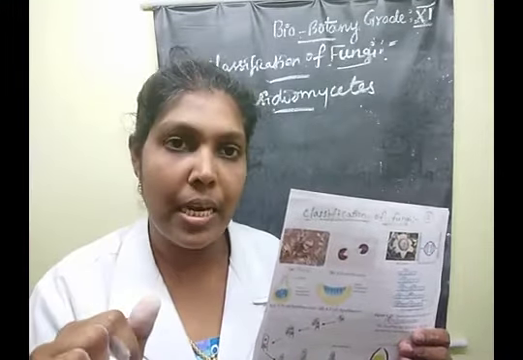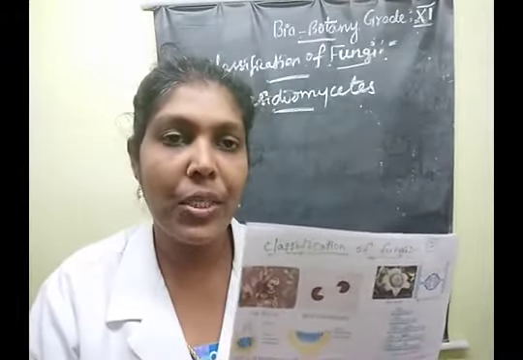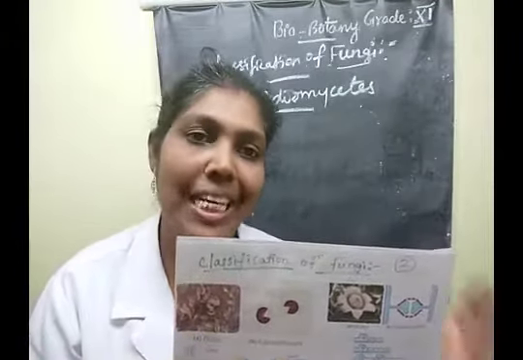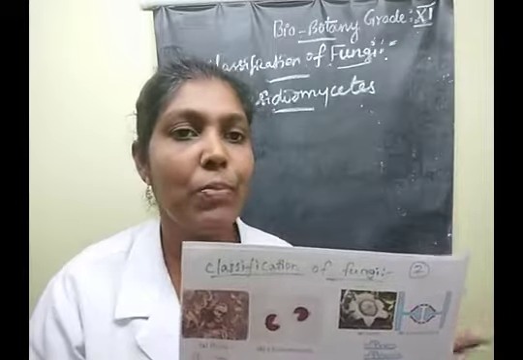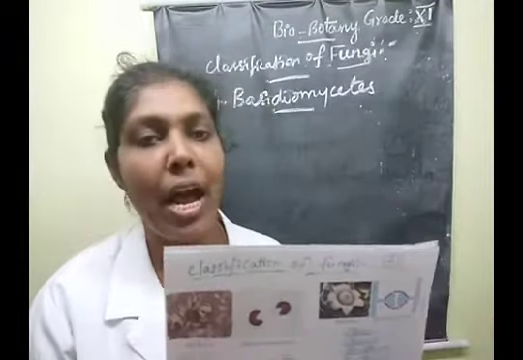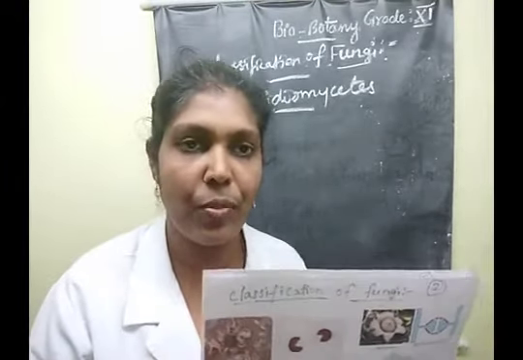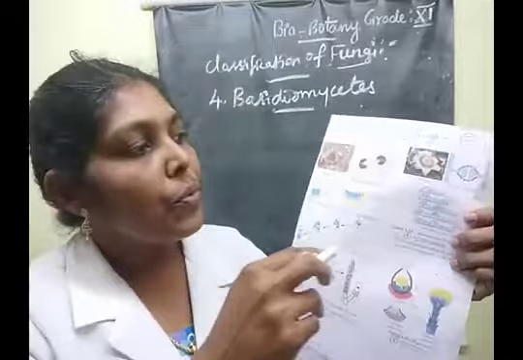This mycelium comes in three types: primary, secondary and tertiary, that is, monokaryotic, dikaryotic and trikaryotic. Understood, children? Say yes or no. Then the habitat: mostly terrestrial, and they lead a saprophytic life, and a few species are also parasitic. Understood?